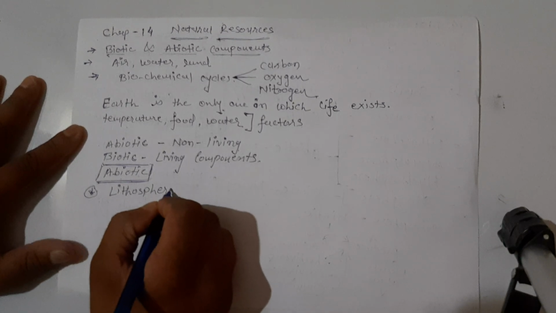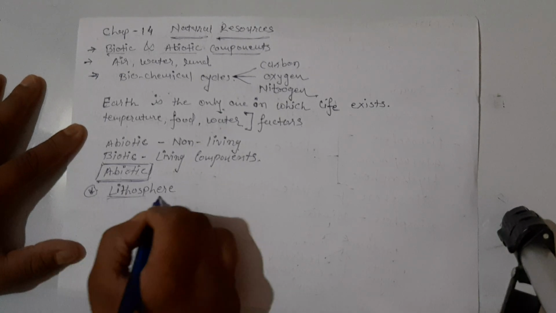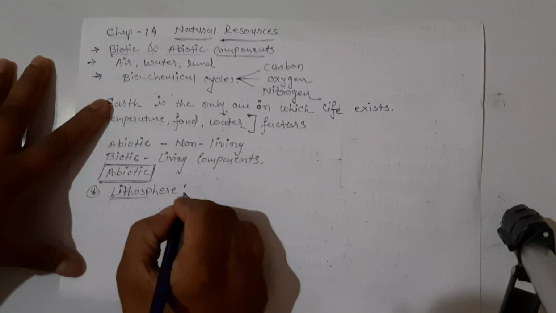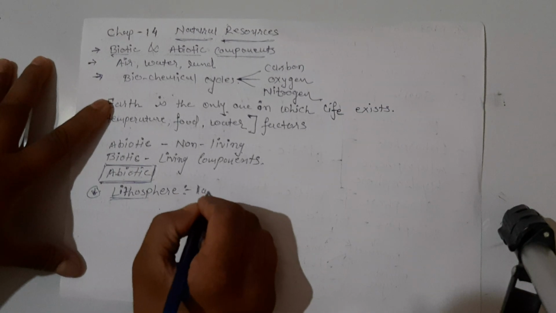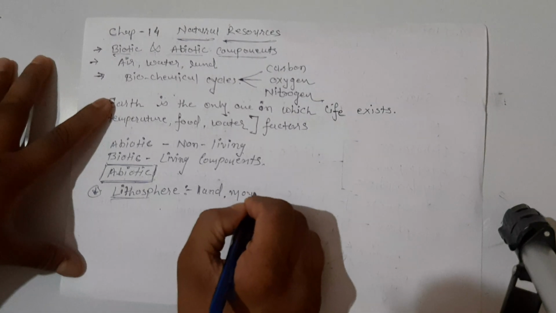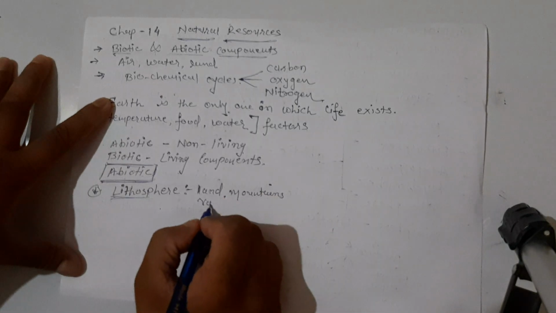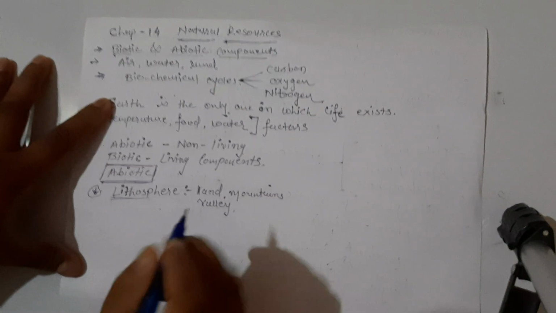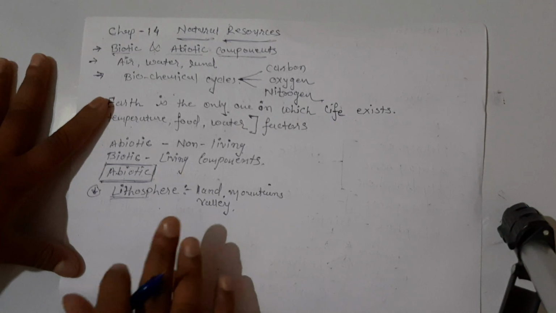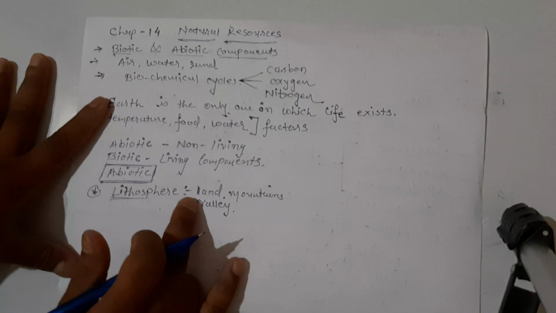First we will discuss the lithosphere, right? Lithosphere means it is related to land, mountains, valleys. So all this on this planet, lands, mountains, valleys, will come in the lithosphere.